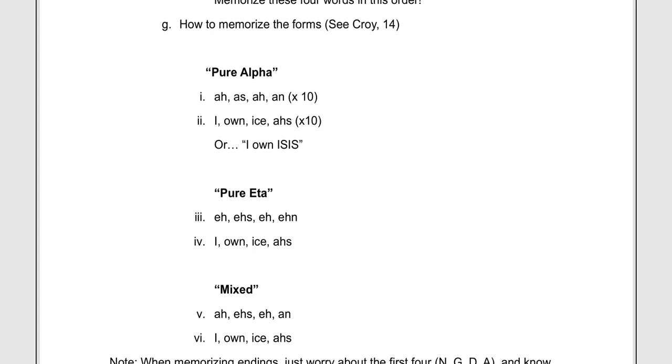So let's just look at those endings. Let's not pronounce the whole word, but just a, as, a, an. Everyone say that. On the screen and in your handout, I've phonetically spelled it out. A, as, a, an. So as you're going through in your head, you're saying nominative, genitive, dative, accusative: bird, of a bird, to a bird, I see a bird. A, as, a, an. And then if you look at the pure eta, it's very similar: a, ace, a, ain. And then with the mixed: ace, a, on.